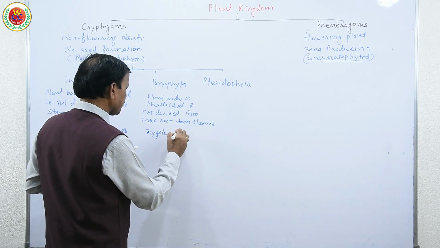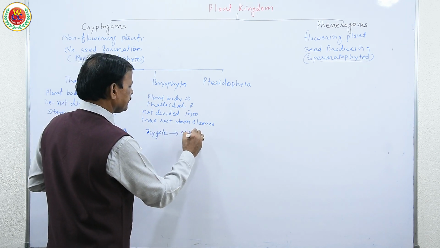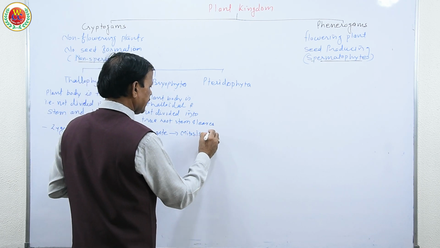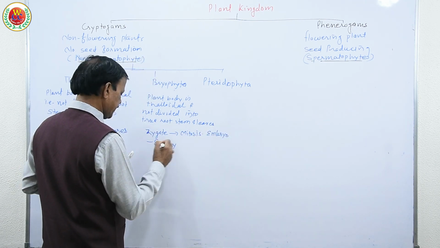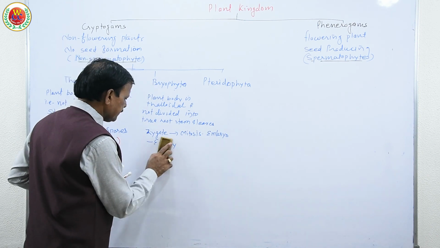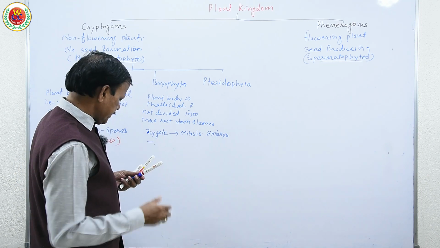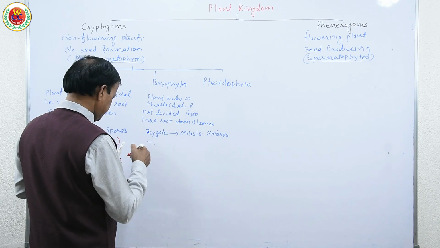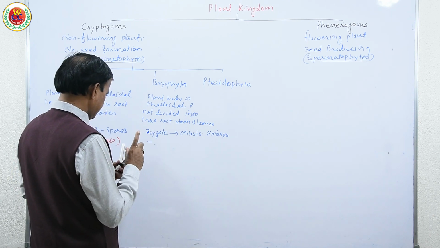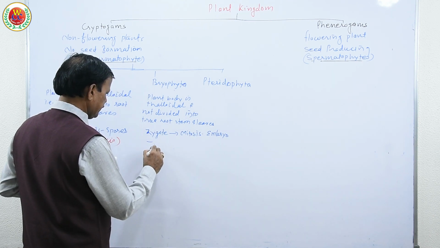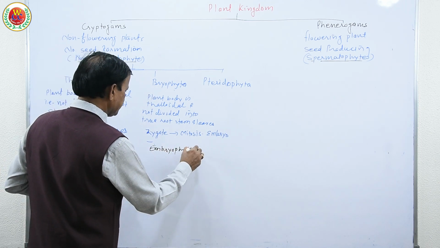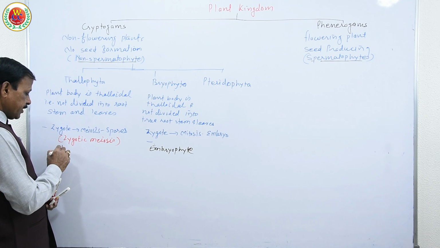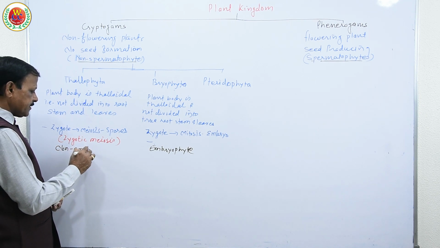Here the zygote does not undergo meiosis but undergoes mitosis and produces an embryo. Therefore, they are embryophyte. To be noted, the thallophytes are non-embryophyte. This is the differentiating point.